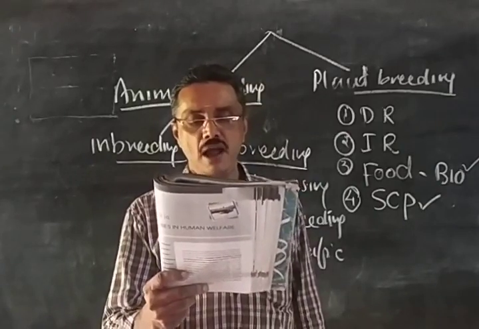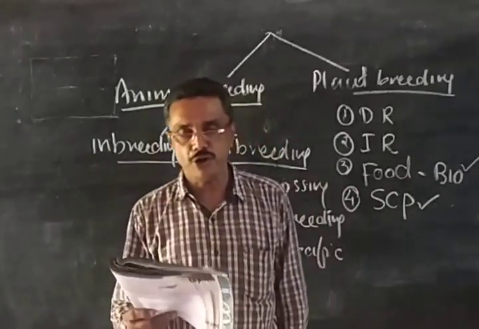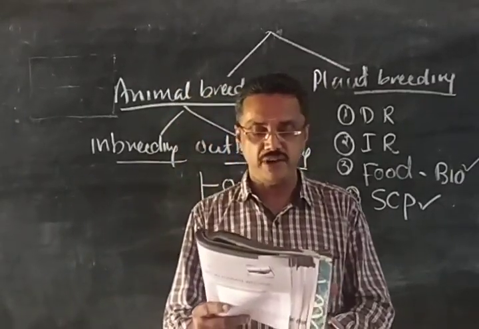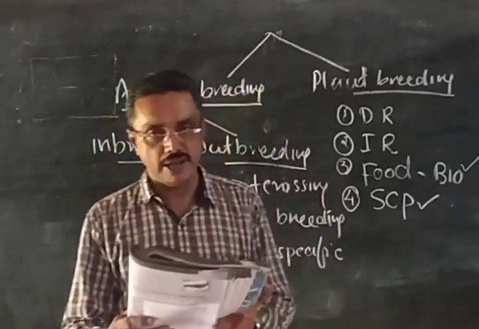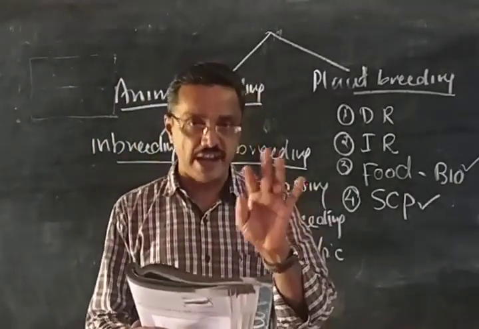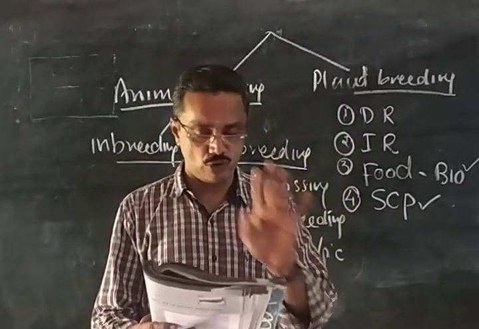Then explain what is meant by biofortification. Growing of plants with a high level of nutrients is called biofortification. And what are the aims? Aims are also important. Four points are there, each carrying half marks. You write the aims of biofortification also.